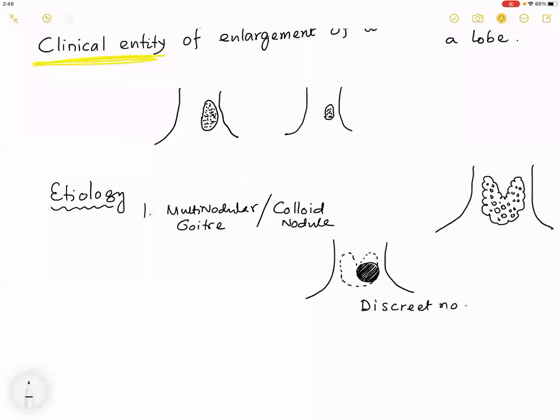Now the next question is, if this is a diffuse disease, in this patient you could palpate both the lobes and the isthmus. Why could you not palpate in this patient?